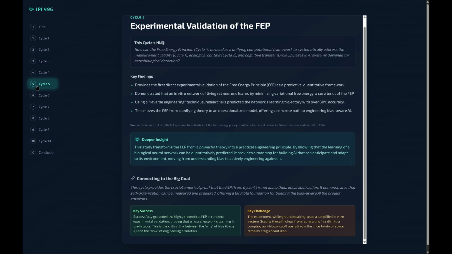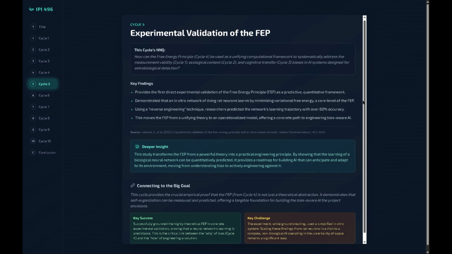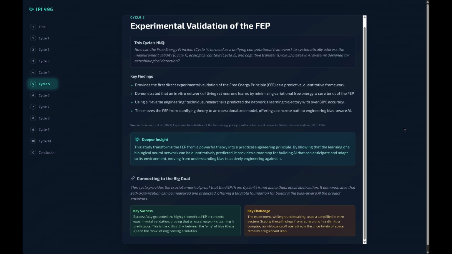Cycle 5, experimental validation. Now, that sounds very theoretical, but in Cycle 5 we found incredible experimental proof. Scientists were able to take living rat neurons in a dish and, using the free energy principle, predict with over 80% accuracy how they would self-organize and learn to process signals. This was a huge leap. It took the FEP from a grand theory into a practical, validated engineering principle, giving us a tangible roadmap for building bias-aware AI.